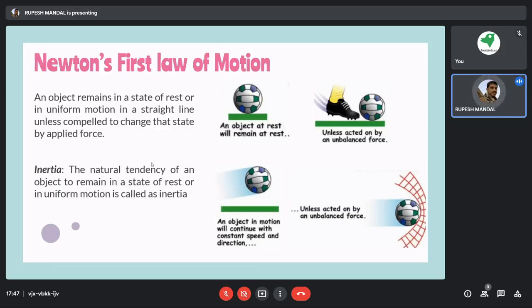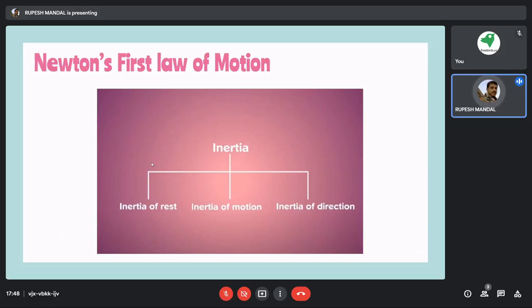If we kick that ball, then only it will go into motion. On the opposite side, the object will try to remain in motion unless and until we stop it. That is also called inertia. Basically, there are three types of inertia: inertia of rest, inertia of motion, and inertia of direction.